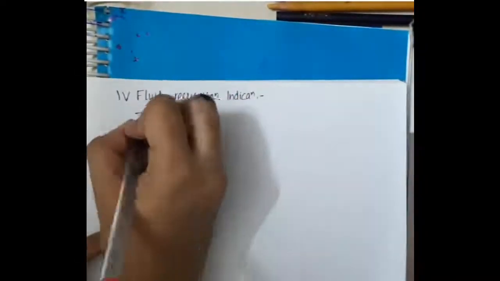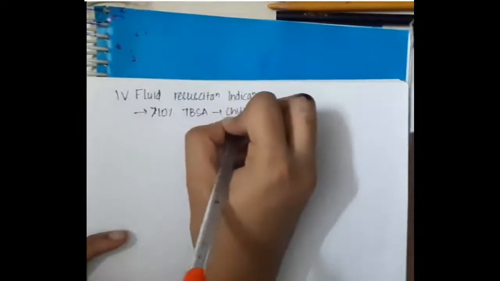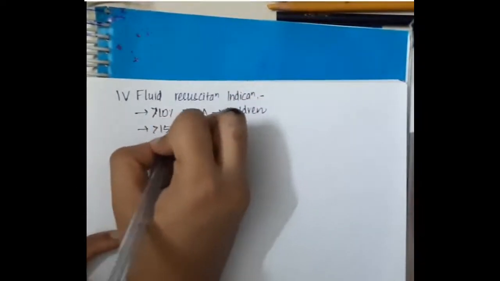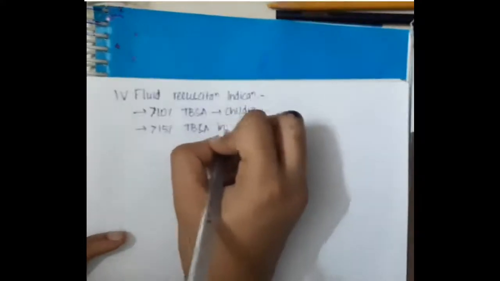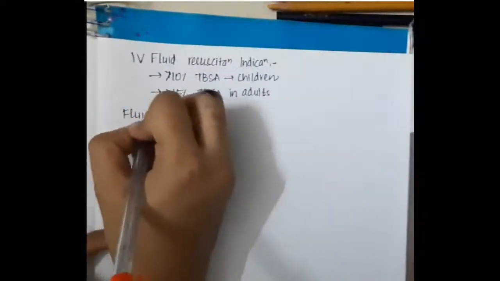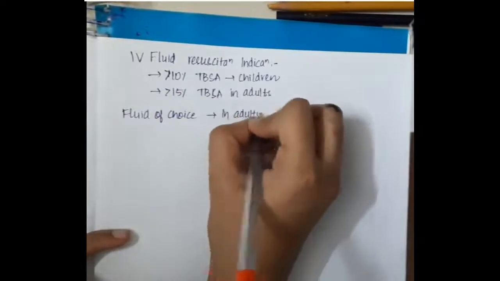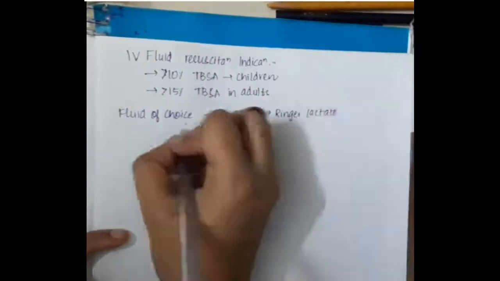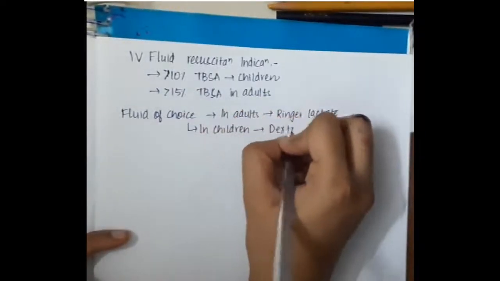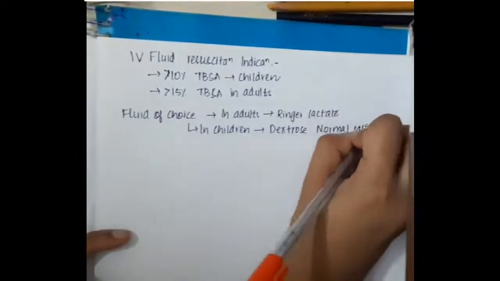Indications include: we give IV fluid to all the children who have burns thickness more than 10% of total burn area, or if the burn thickness is more than 15% of total burn area in adults, then we give fluid resuscitation. Fluid of choice in adults is ringer lactate, and in children it is dextrose normal saline.